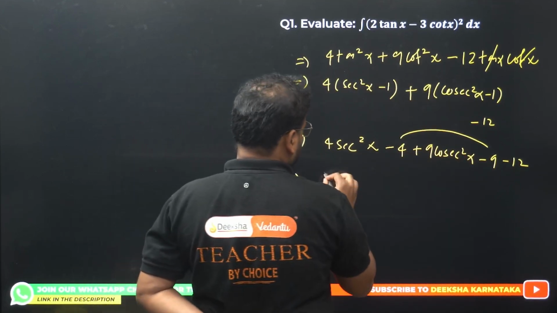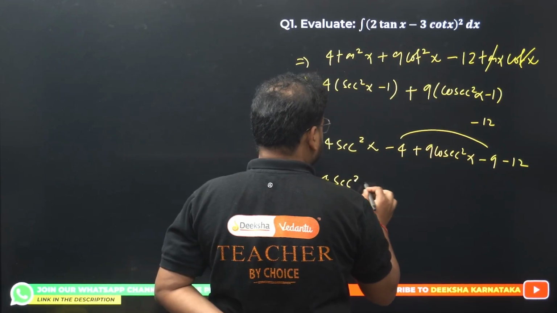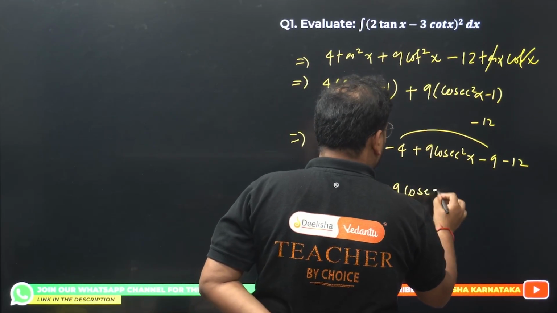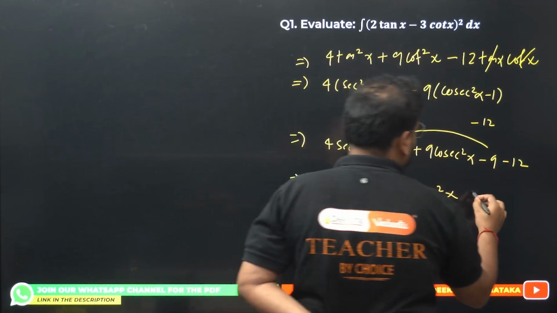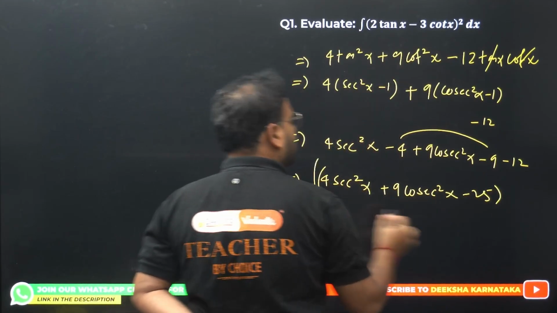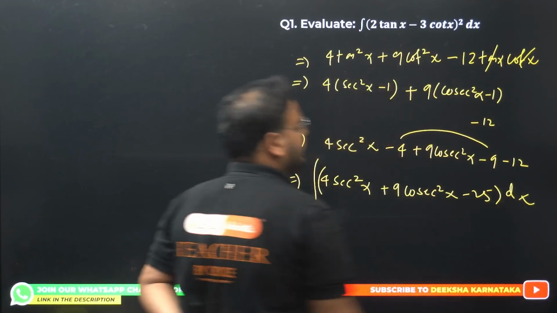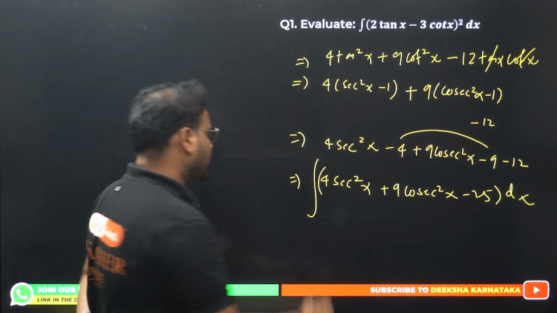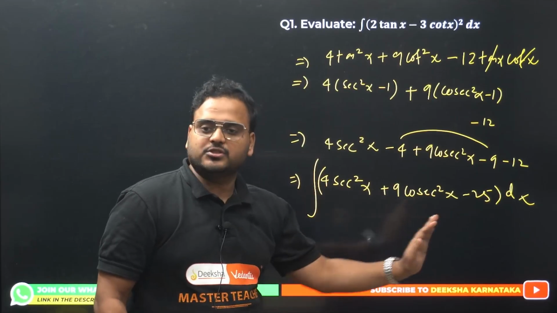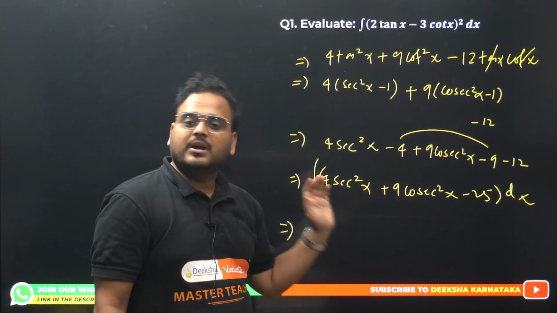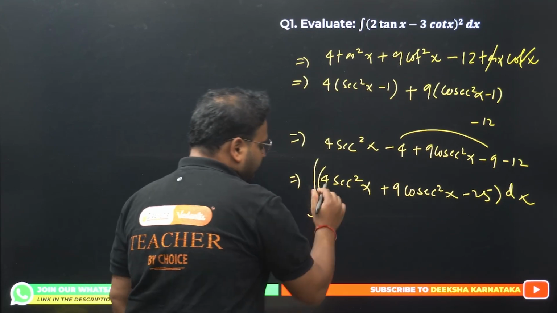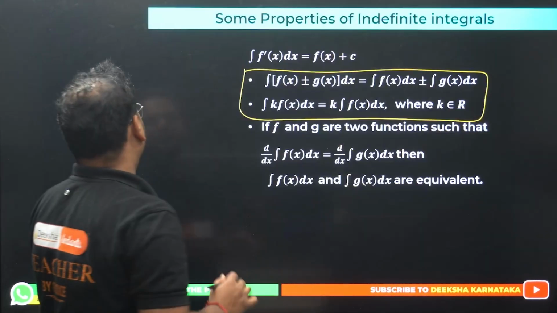So we'll write here: 4 sec square x plus 9 cosec square x minus 25, this whole thing integral with the variable dx. I told you, if you have the integral of a sum or difference of functions, take them individually and then take the sum and difference. Take this term first, you'll have 4 sec square. Okay, I forgot to give you this formula actually.